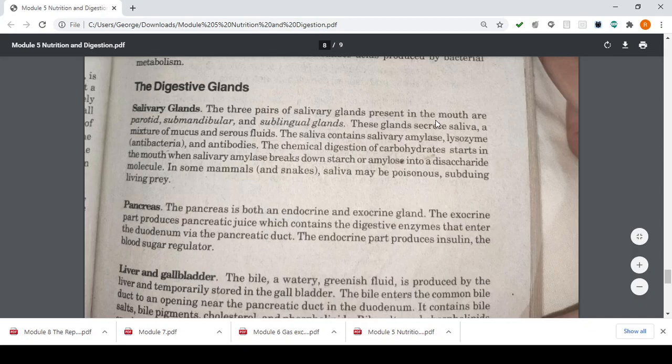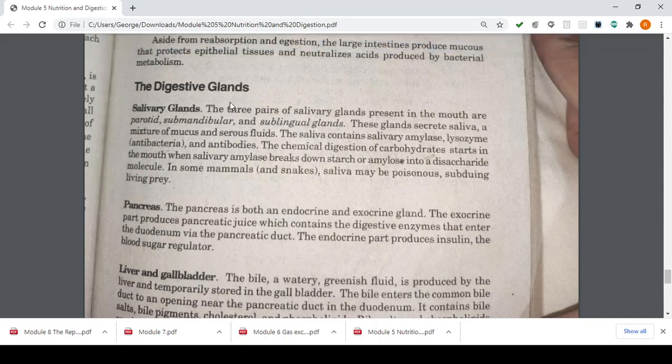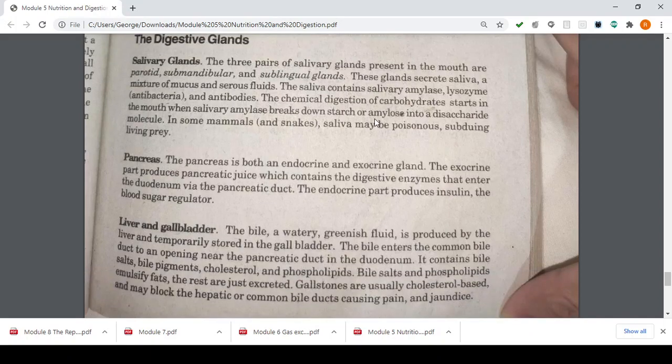They secrete saliva, a mixture of mucus and serous fluids. The saliva contains salivary amylase, lysozymes which are antibacterial, and antibodies. The chemical digestion of carbohydrates starts in the mouth when salivary amylase breaks down starch and amylose into a disaccharide molecule. In some mammals and insects, saliva may be poisonous and used to subdue living prey. When an animal bites you, you are usually poisoned because its saliva is toxic when introduced into our body.